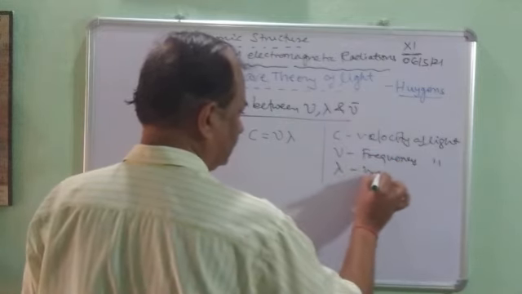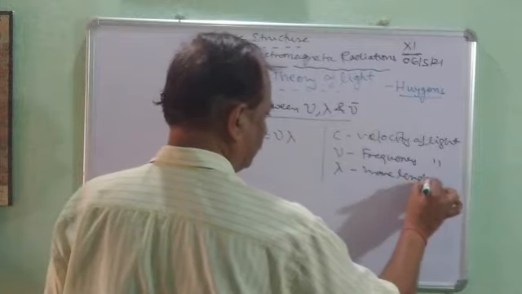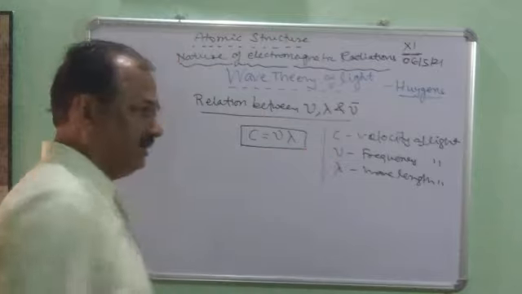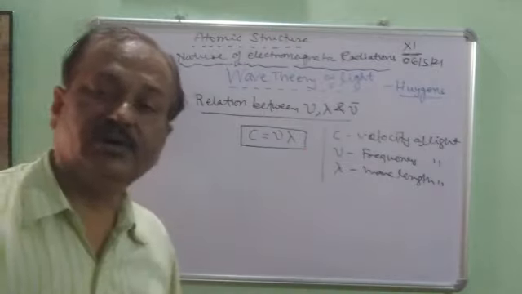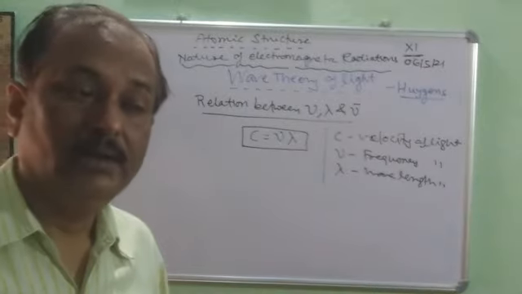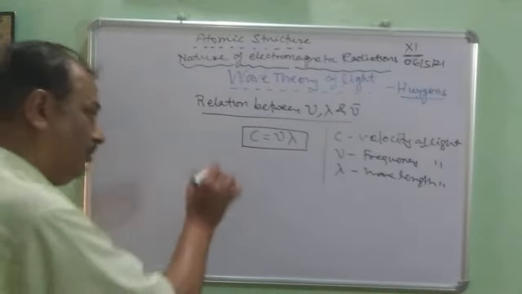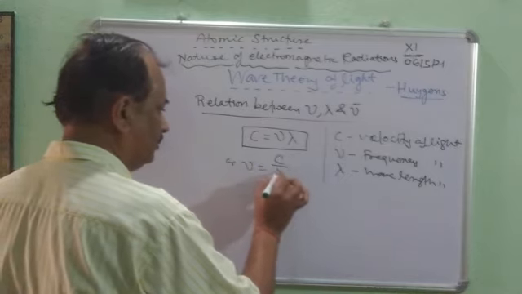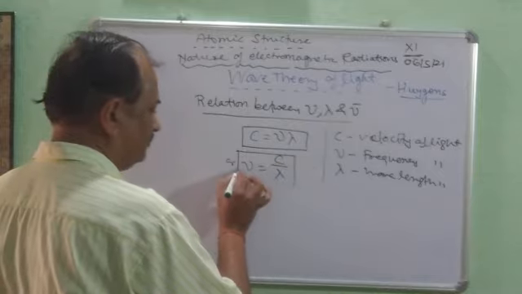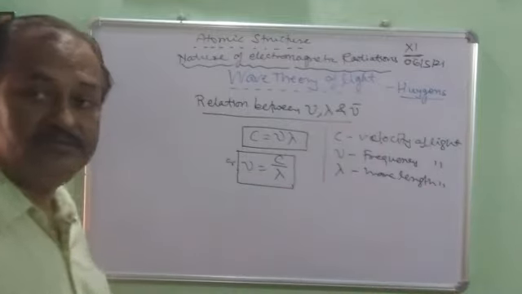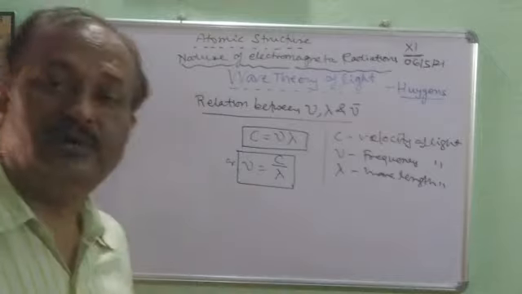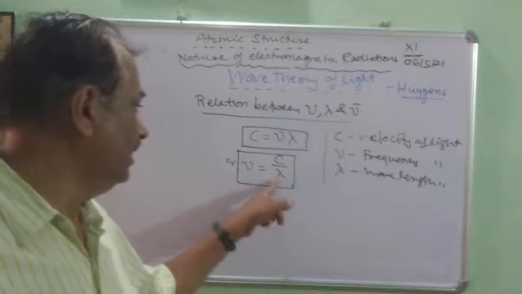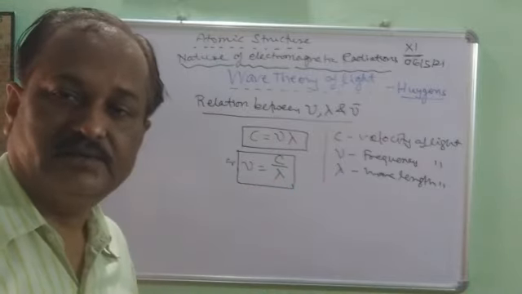This is a very important relationship. We can also write nu is equal to C upon lambda. This is the second point: frequency is equal to C upon lambda.